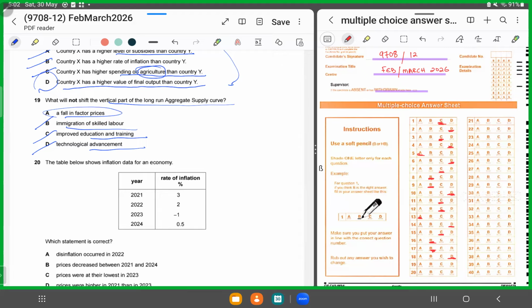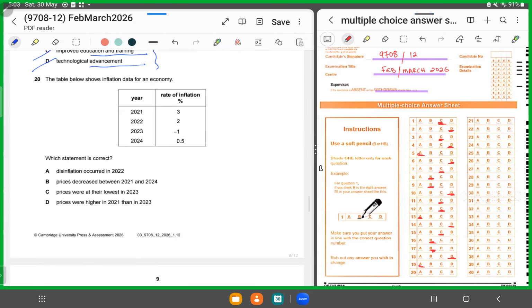All will cause an increase, but a fall in factor prices will cause a decrease in the productive potential of the economy, right? We are talking about all the factors that would affect the PPC. So notice B, C, and D will all cause an increase in the PPC except for A. So for 19, we'll shade in A as the correct answer.